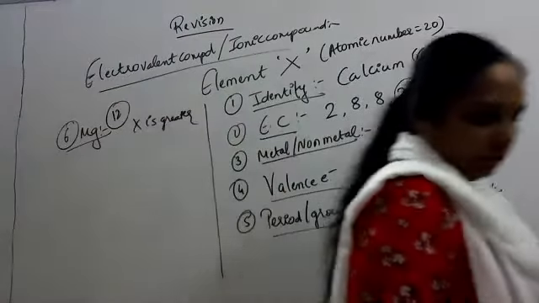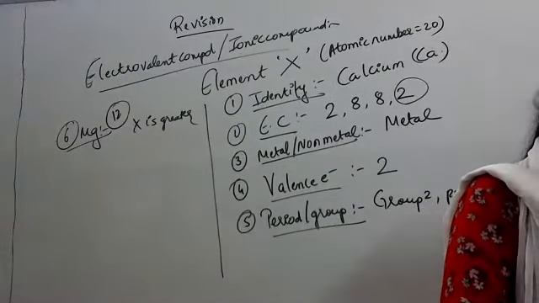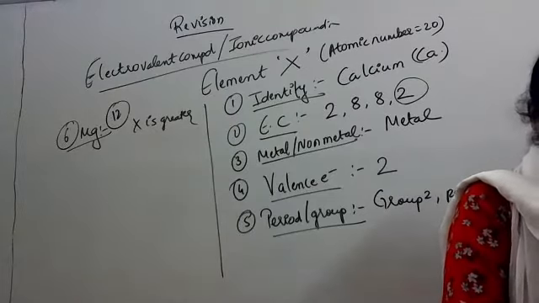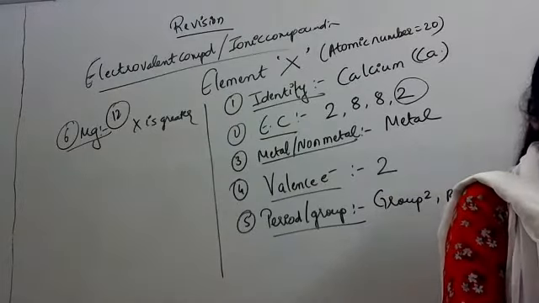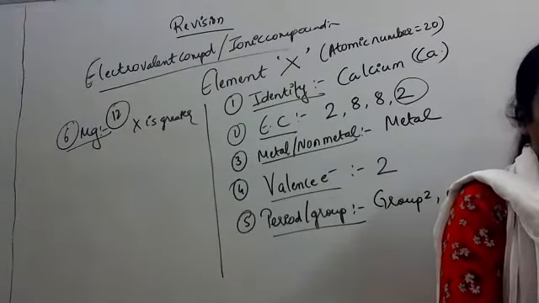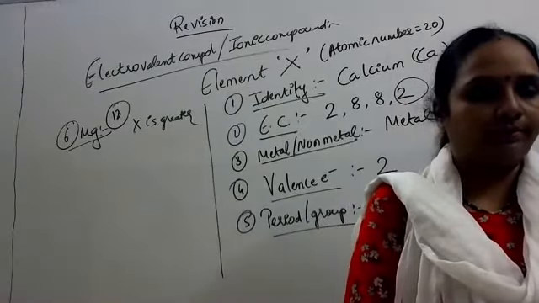The next is what type of bond it will form with oxygen? This X, it will form what type of bond with oxygen?